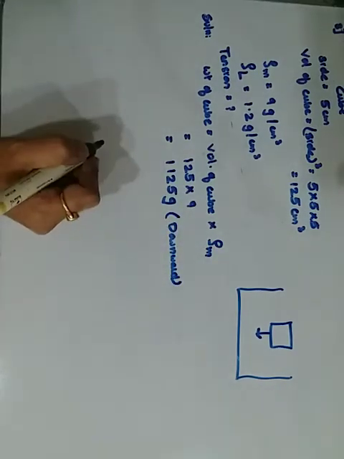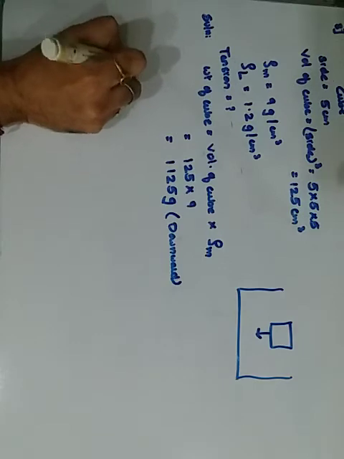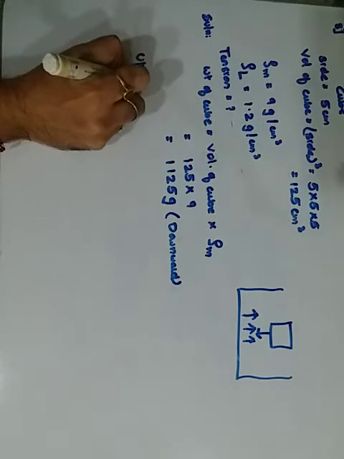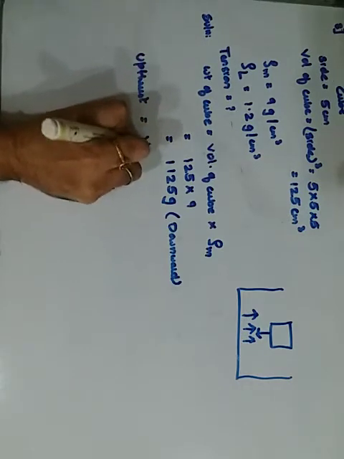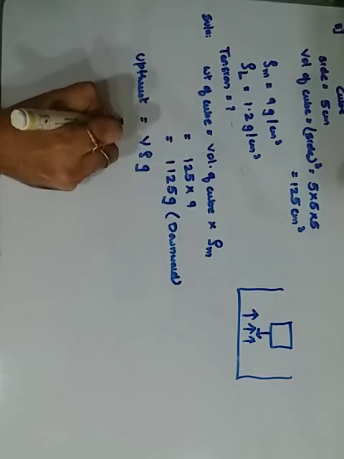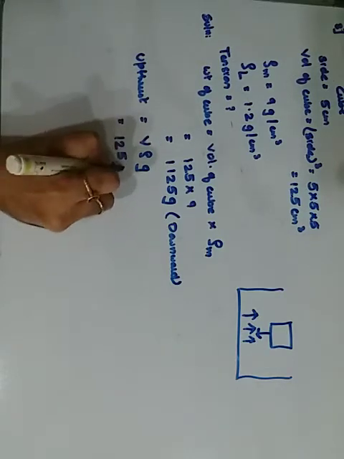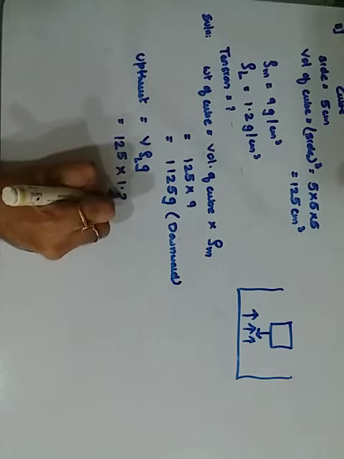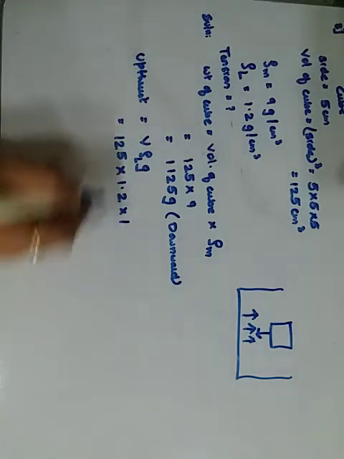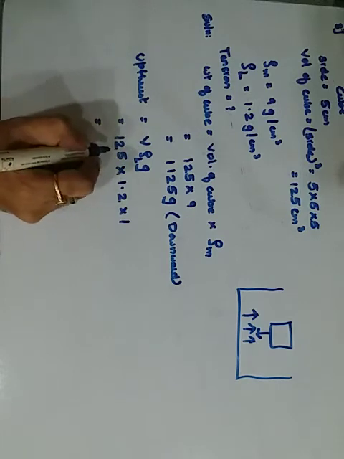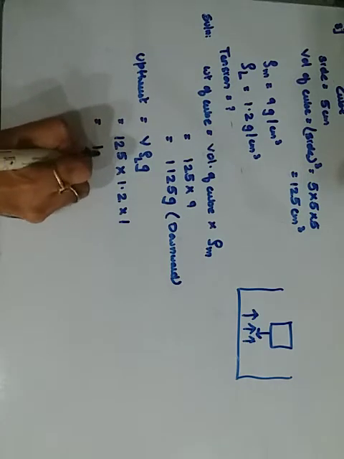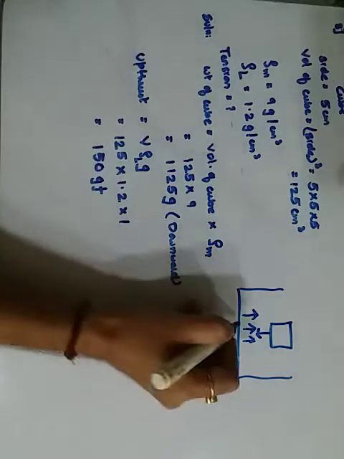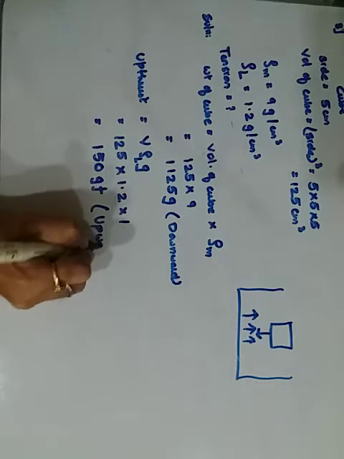Okay, now what is the upthrust on this? We'll try to find how much is the upthrust acting on the body. So for the upthrust the formula as usual is V into rho into g. The volume is 125, but it is in the liquid, so we are going to use the density of the liquid. Density of liquid is 1.2 and gravity is taken as 1, which gives you 1.2 into 125, 150 gram force. So this upthrust is acting in an upward direction.